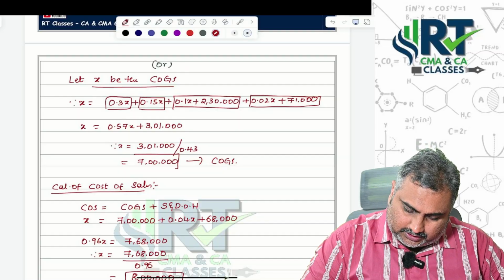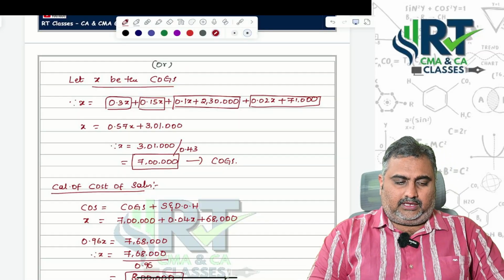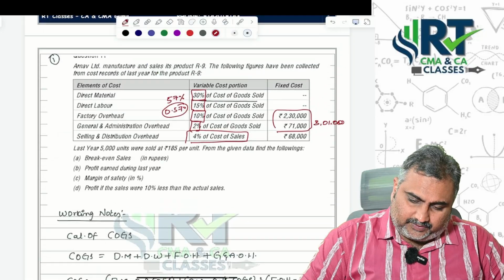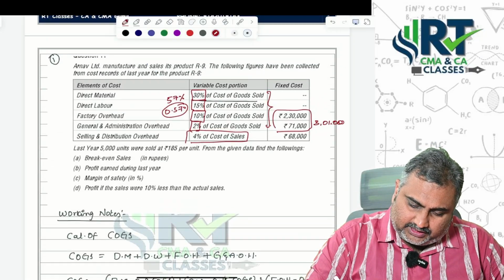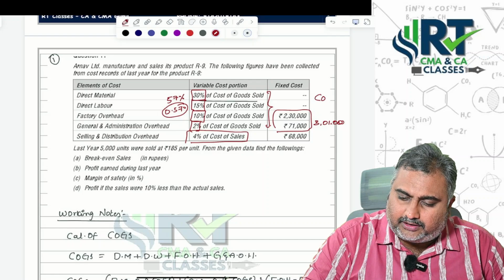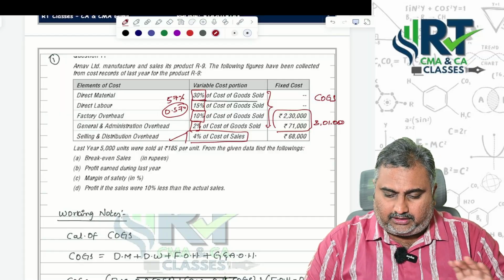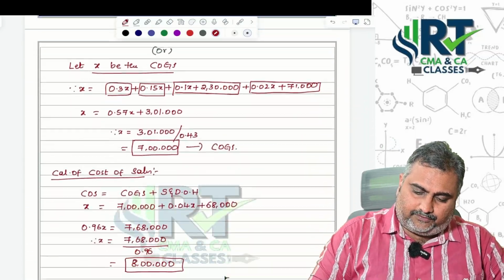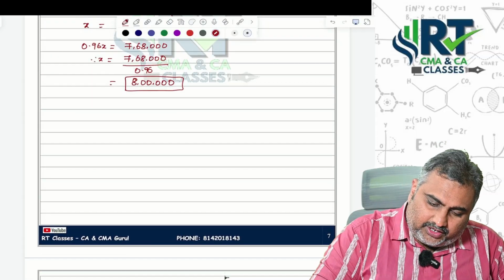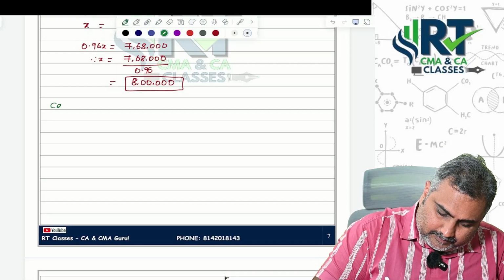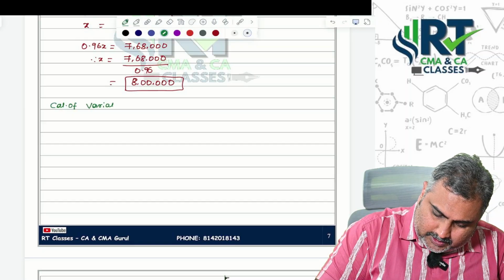This is your cost of goods sold. Yes sir, I think you understand the points. So first, by using this information, we calculated cost of goods sold. Later on, by using this information, we calculated cost of sales. Whenever you find out these two things, immediately you can find out two costs. One is variable cost, calculation of variable cost.